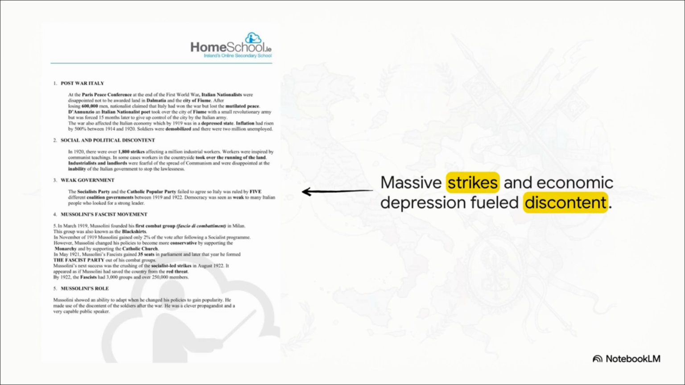Just to put it in perspective, in 1920 alone, there were over 1,800 strikes. Democracy looked incredibly fragile, with 5 different weak coalition governments collapsing between 1919 and 1922. It was a perfect storm of economic depression and social anger, paving a direct path for Benito Mussolini and his fascist black shirts to seize power.